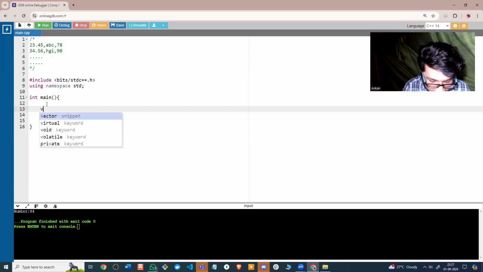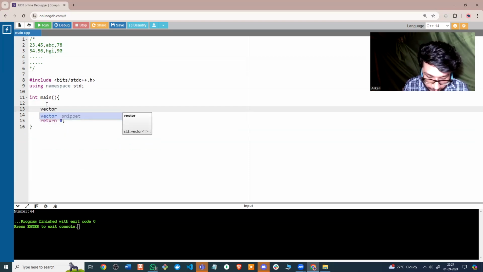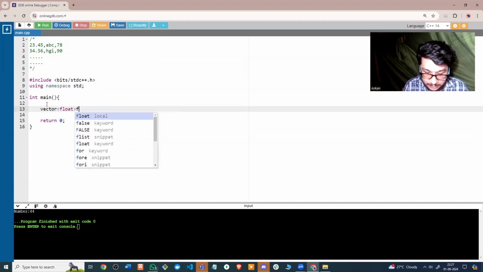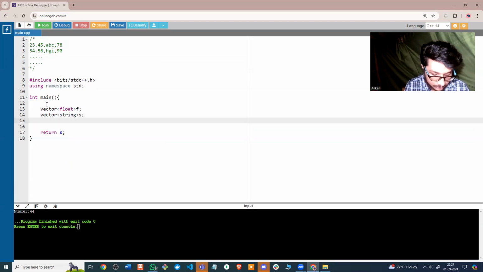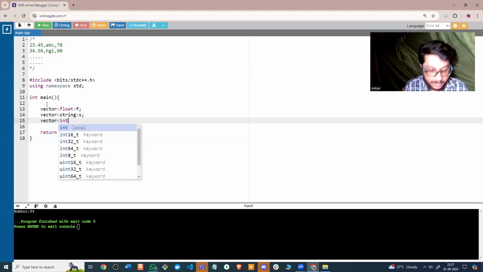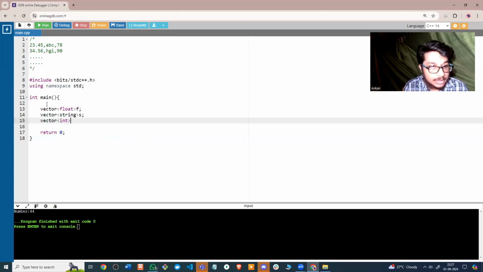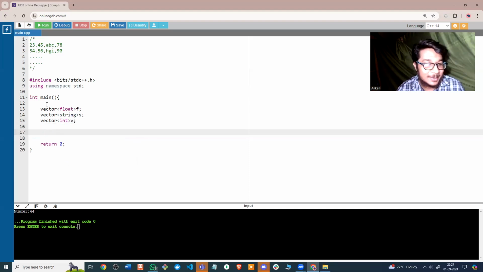So I can maybe create the vectors first: vector of float F, vector of string S, and we have the integer as well, vector of int V or something.